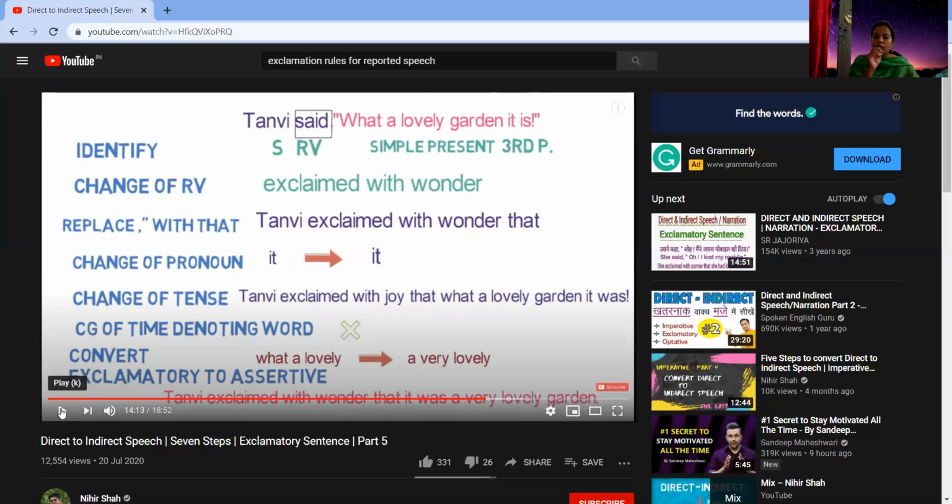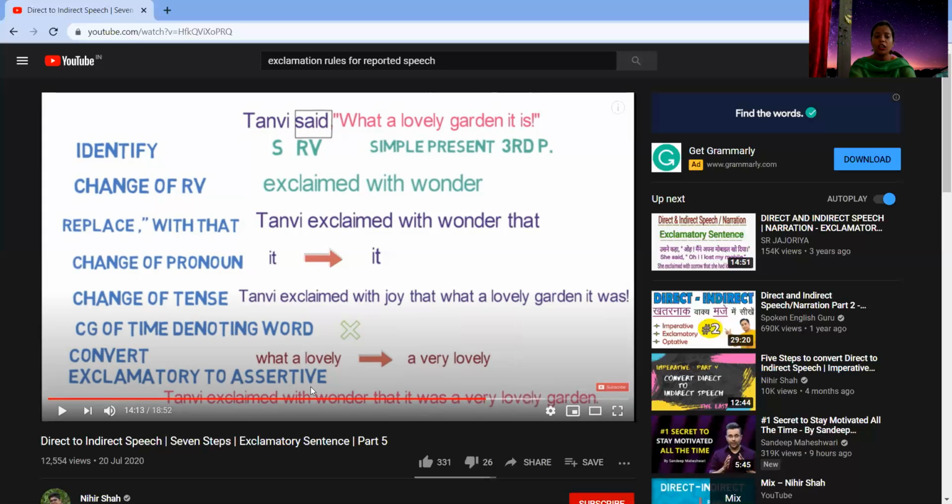So we need to keep those formulas in our minds. Okay, so the final answer will be: Tanvi exclaimed with wonder, or with joy, that it was a very lovely garden. Tanvi exclaimed with joy that what a lovely garden it was, this will not be the final sentence. The final sentence will be: Tanvi exclaimed with wonder, or exclaimed with joy, that it was a very lovely garden.